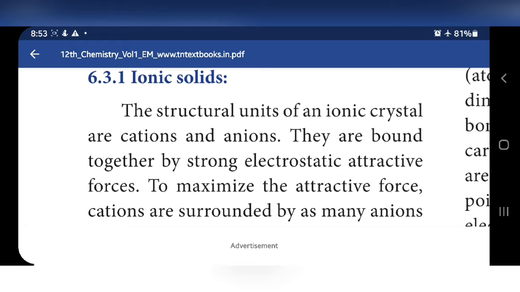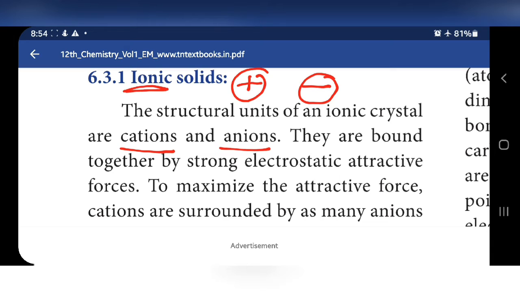First one, ionic solids. The structural unit of an ionic crystal, that means ionic solids, contains ions. Ions means charged species. Charged species means positive and negative, that is positive ion and negative ion. Positive is called a cation, negative is called an anion. So the structural units of an ionic crystal are cations and anions.